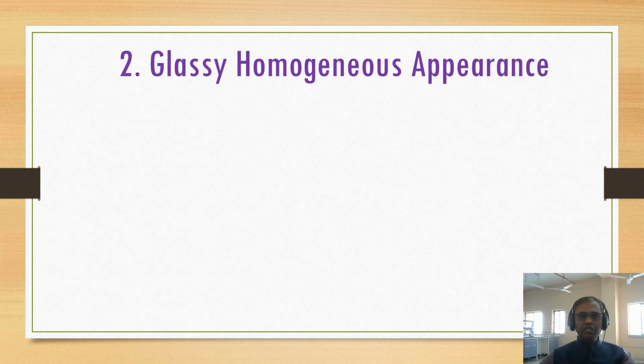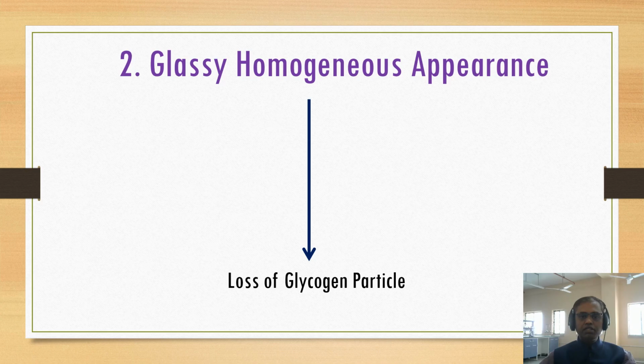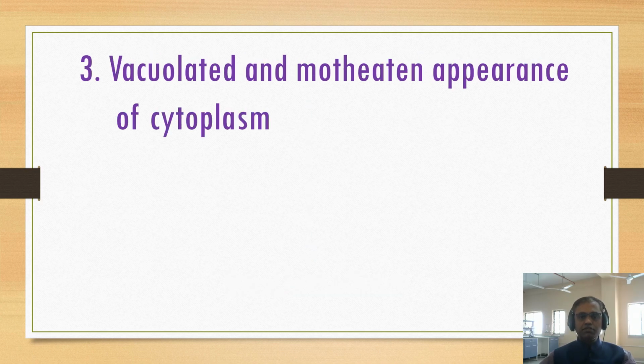Next is the glassy homogeneous appearance. Why is there a glassy homogeneous appearance? That is because of loss of glycogen particles.